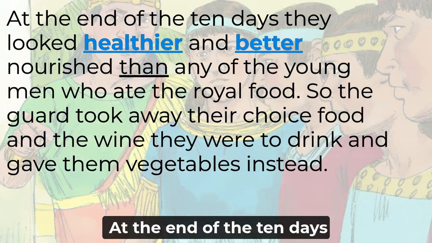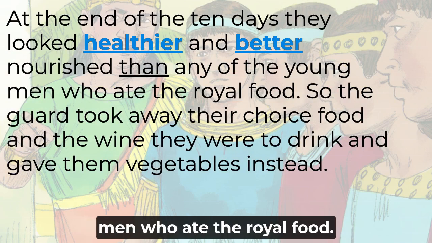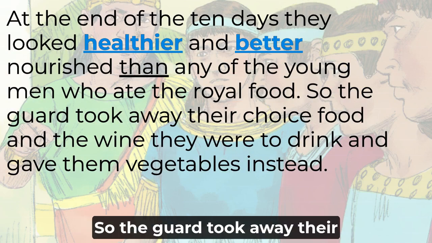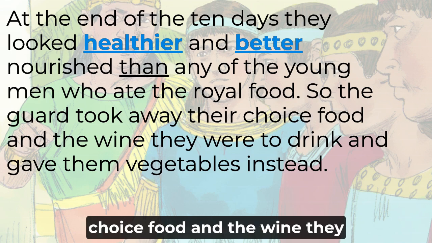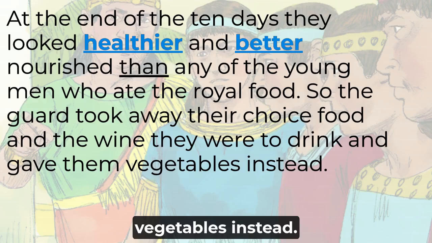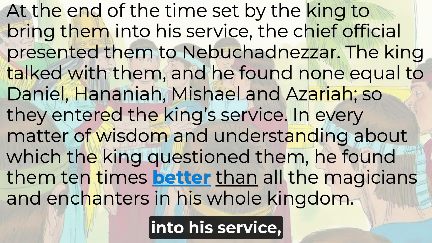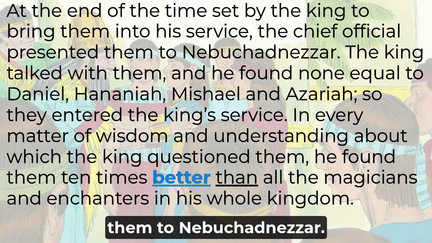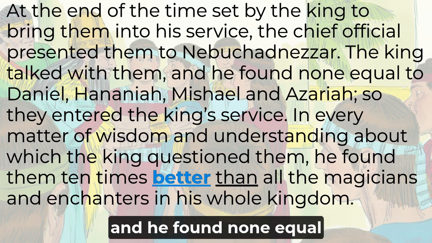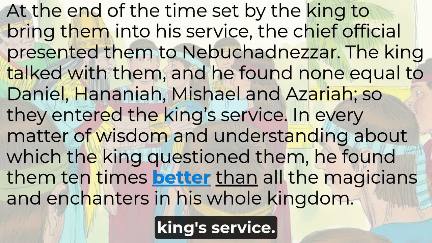At the end of the 10 days, they looked healthier and better nourished than any of the young men who ate the royal food. So the guard took away their choice food and the wine they were to drink, and gave them vegetables instead. At the end of the time set by the king to bring them into his service, the chief official presented them to Nebuchadnezzar. The king talked with them, and he found none equal to Daniel, Hananiah, Mishael, and Azariah. So they entered the king's service.